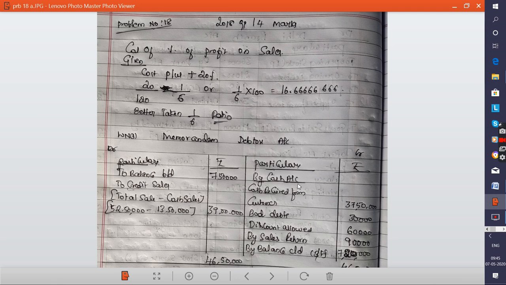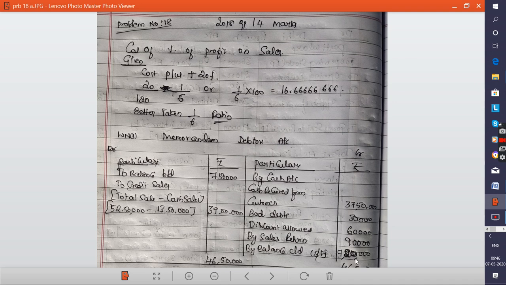Again, by cash account, cash received from customers 37,50,000, bad debts 30,000, discount allowed 60,000, sales return 90,000. Make the balances. Debit side is more, 46 lakh 50,000 minus all this amount, then the balance carried down will be 7 lakh 20,000.